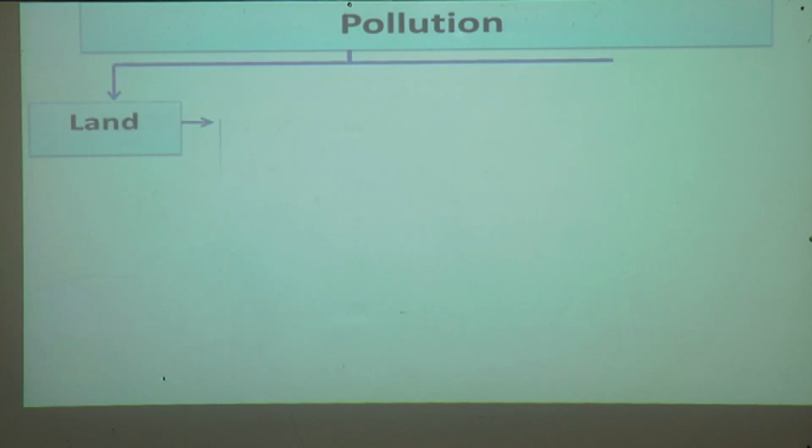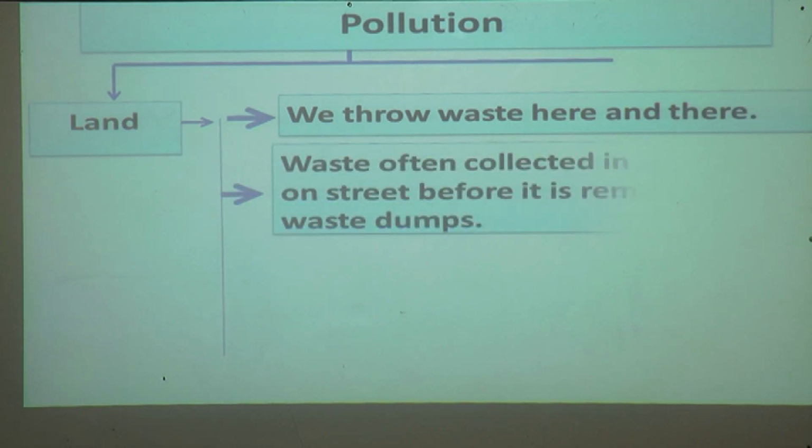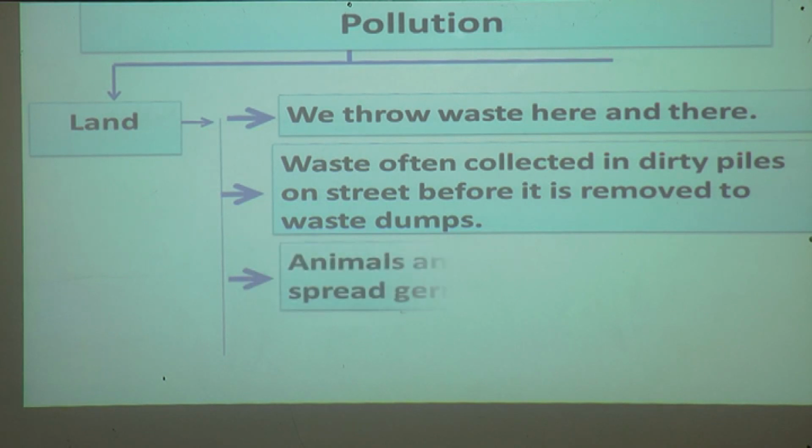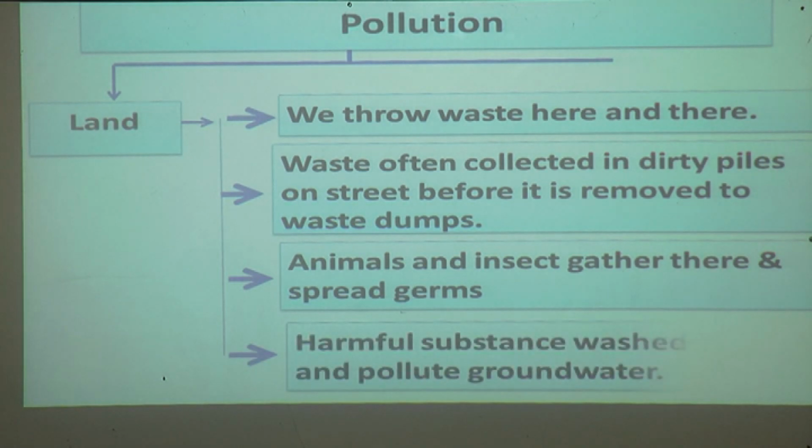Now, land pollution. We throw waste here and there. Waste is often collected in dirty piles on a street before it is removed to waste dumps. Animals and insects gather there and spread germs. Harmful substances are washed by rain and pollute groundwater.